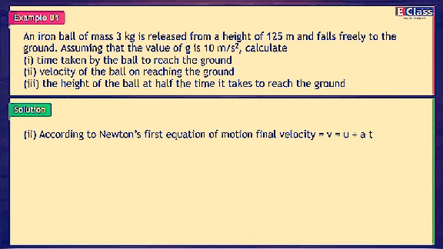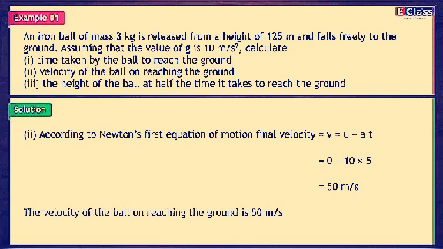According to Newton's first equation of motion, final velocity v = u + at = 0 + 10 × 5 = 50 meters per second. The velocity of the ball on reaching the ground is 50 meters per second.